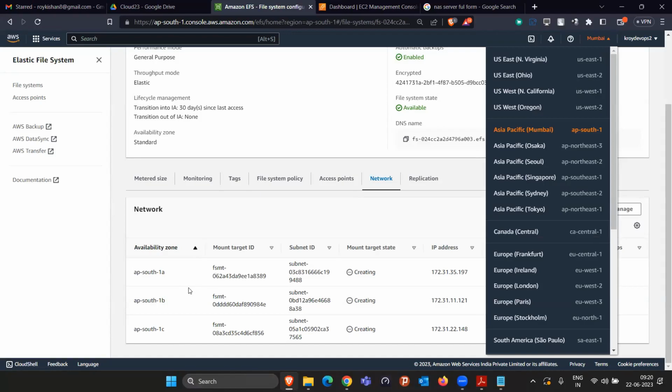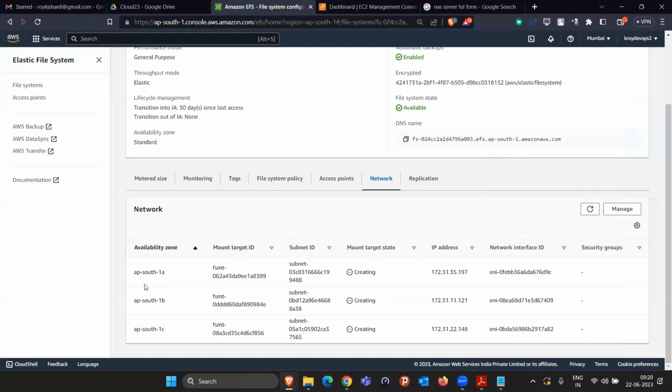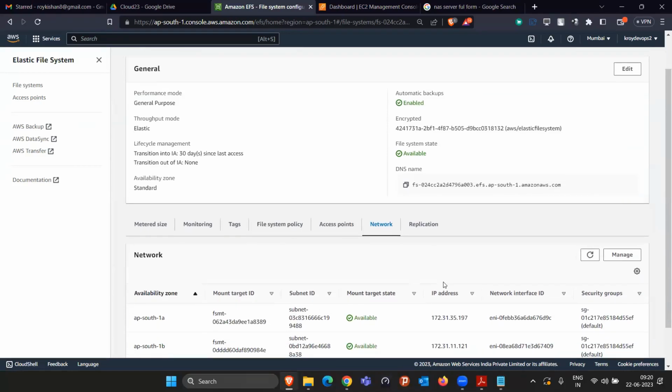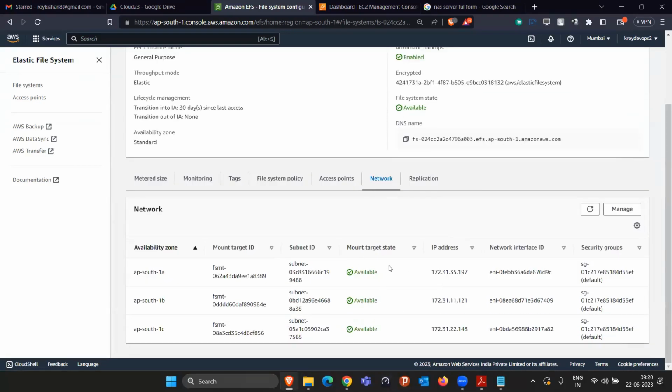Previously, your EBS volume should be present on the same floor, like in 1A itself, then only it can connect to the EC2 instance at 1A. But now they are saying if you are in the same building, Mumbai is a building, in that there are 3 floors, so you can connect to all the 3. It doesn't matter whether your EC2 instance is running in 1A or 1B, you will be able to. And see, they are just creating it. Let's wait. Now see, it has become available. Once it becomes available, they are saying if you want to connect, right?